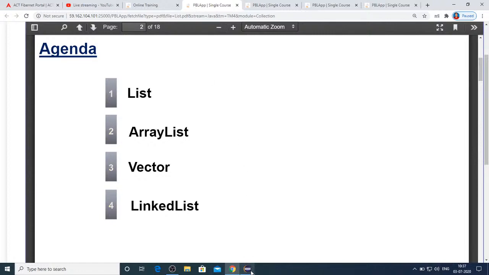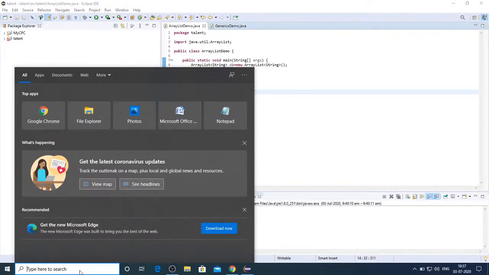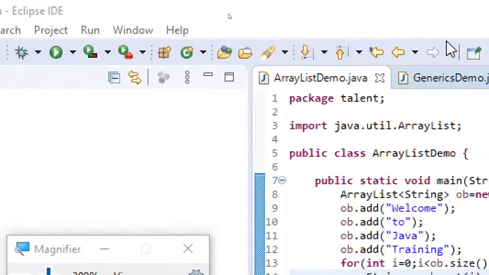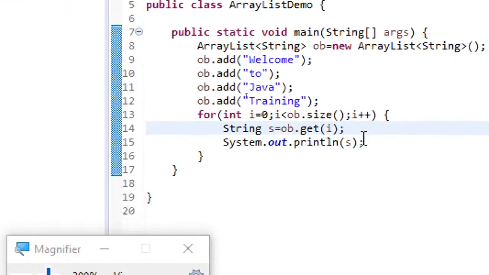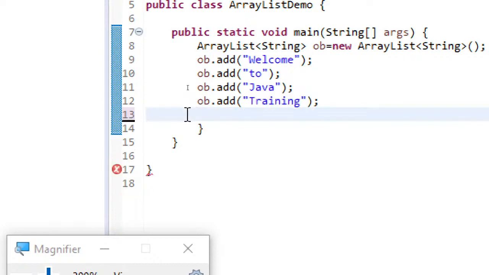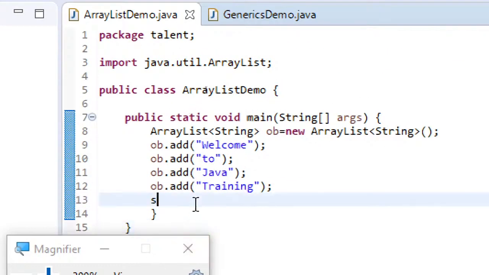Before introducing you to Vector, I want to show you the different ways of enumerating over the collections. This is one way of enumerating over an ArrayList, which we have seen earlier, and there are other ways of iterating over the collection. Let's have a quick look at how to do that.